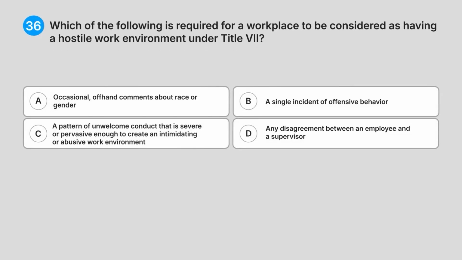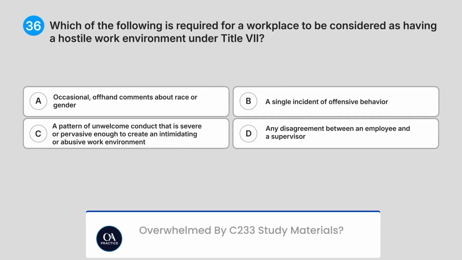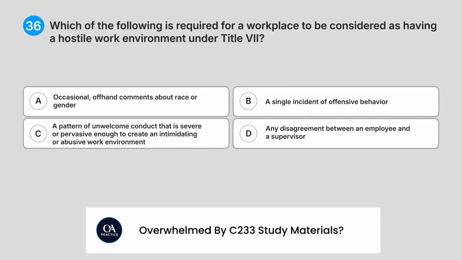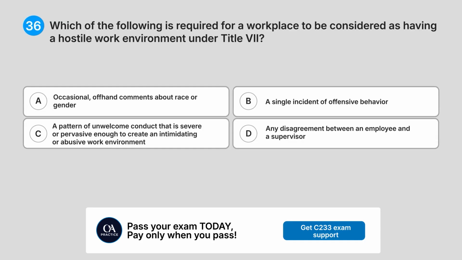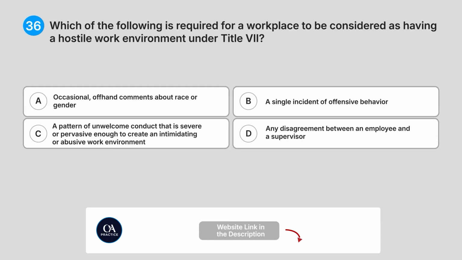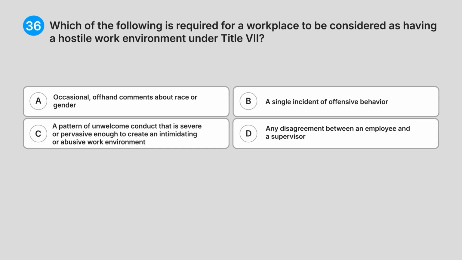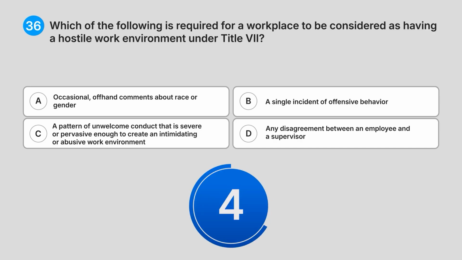(36) Which of the following is required for a workplace to be considered as having a hostile work environment under Title VII? A. Occasional offhand comments about race or gender. B. A single incident of offensive behaviour. C. A pattern of unwelcome conduct that is severe or pervasive enough to create an intimidating or abusive work environment. D. Any disagreement between an employee and a supervisor. Do you know the answer?